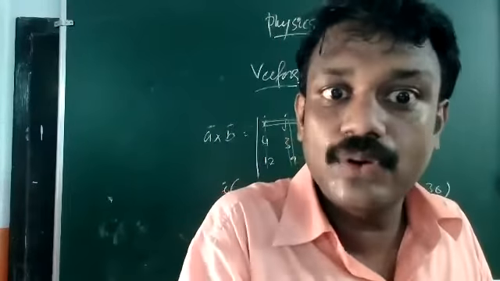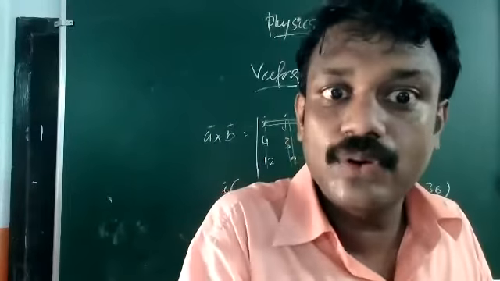See, question number 16. That is another type of question. Under a force F equal to 10i minus 3j plus 6k Newton, a body of mass 5 kilogram is displaced from the position 6i plus 5j minus 3k to 10i minus 2j plus 7k meter. Calculate the work done. How can we find out the work done? Work done W is equal to F dot S, vector F dot vector S.